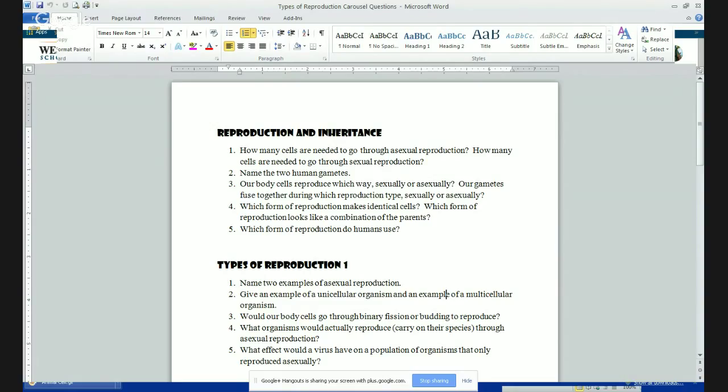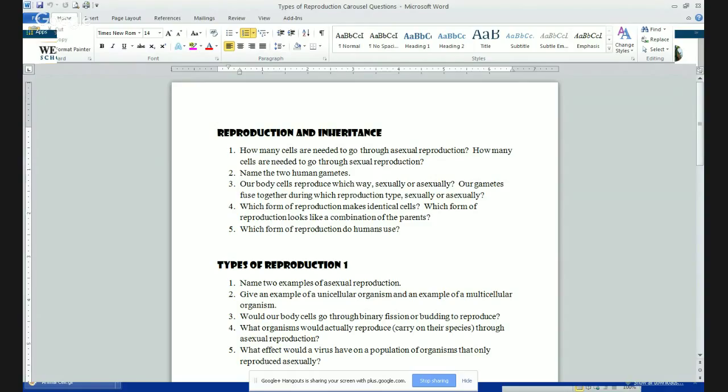Our gametes, or the egg and sperm cell, when they fuse together, that is during which reproduction type? That would be sexual reproduction, because you need two cells to make an offspring. Number four, which form of reproduction makes identical cells? That would be asexual reproduction. And what form of reproduction looks like a combination of the parents? That would be sexual reproduction.